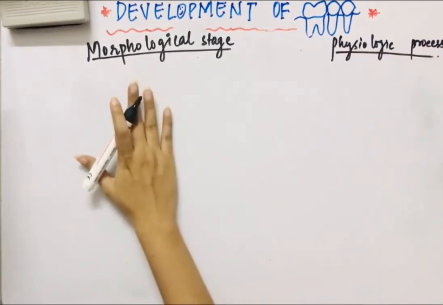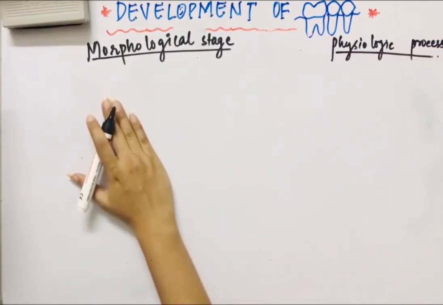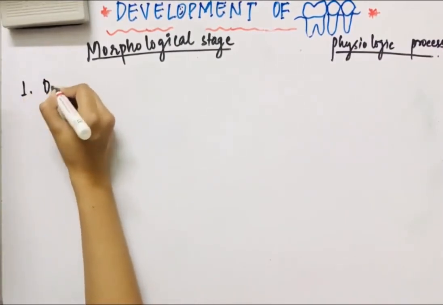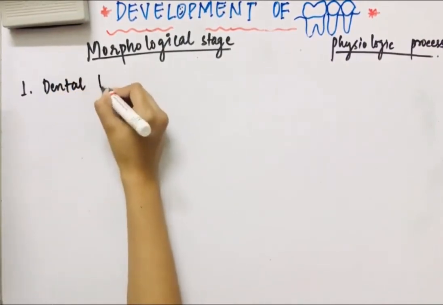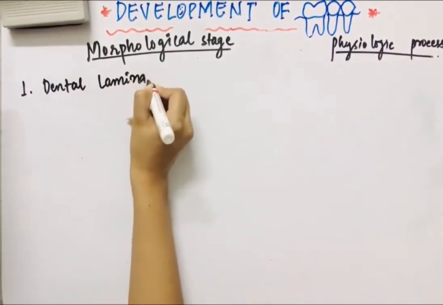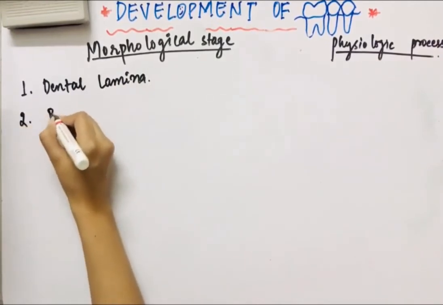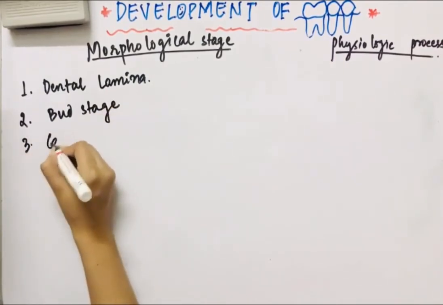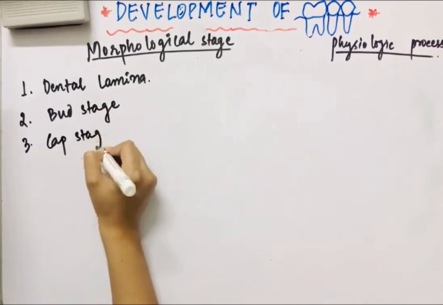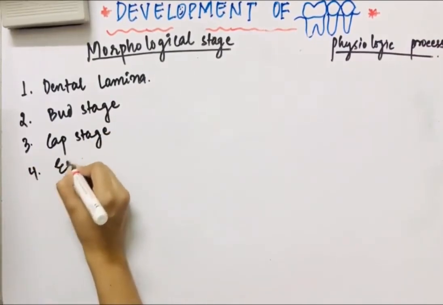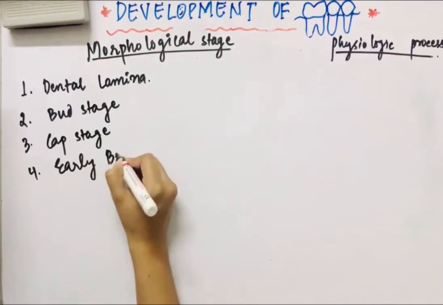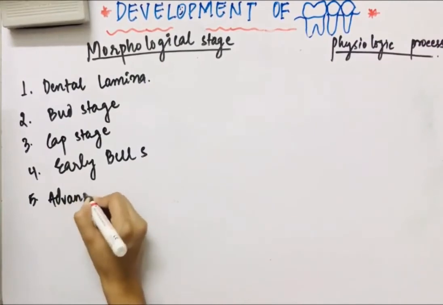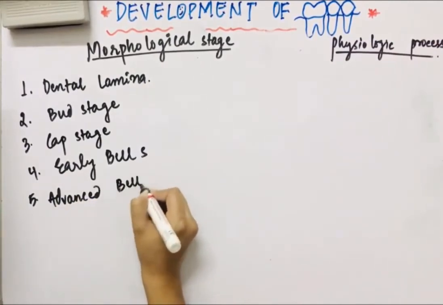What are the various morphological stages in the process of tooth development? First is dental lamina. Second is bud stage. Third is cap stage. Fourth is early bell stage. Fifth is advanced bell stage.